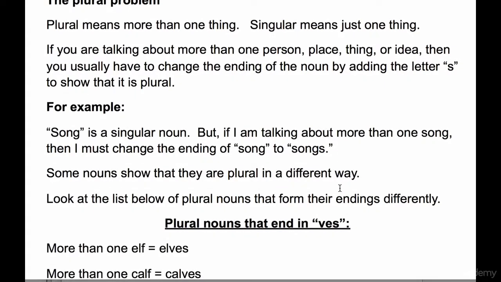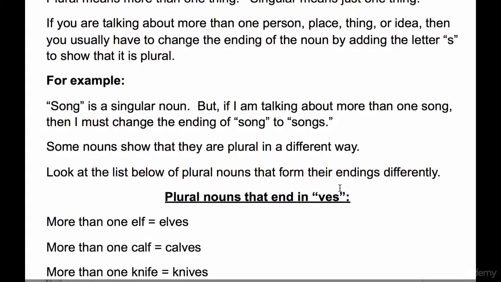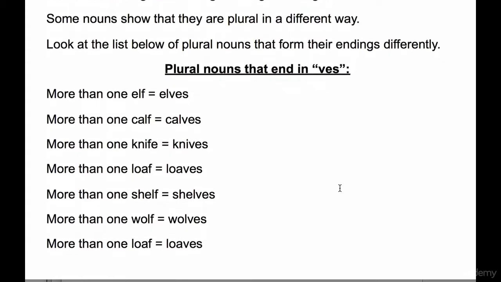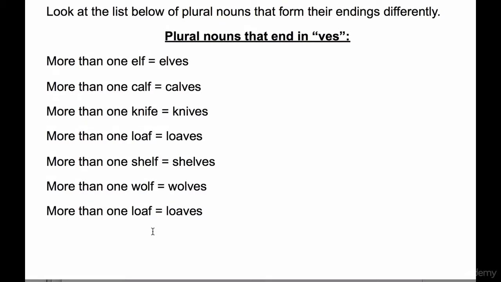Some nouns show that they are plural in a different way. Look at the list below of plural nouns that form their endings differently. Plural nouns that end in VES, for example. If you have more than one elf, which you hope you don't, right? You have elves. More than one calf, calves. More than one knife, knives. More than one loaf, loaves. More than one shelf, shelves. More than one wolf, wolves. You see that F? That F turns into a VES. And that's an odd way of creating a plural, right? Instead of just adding S.